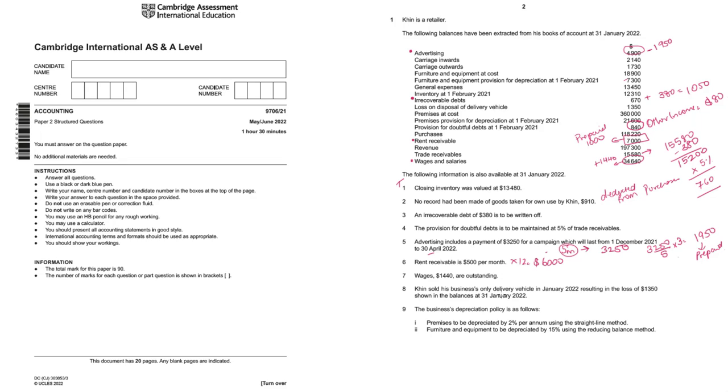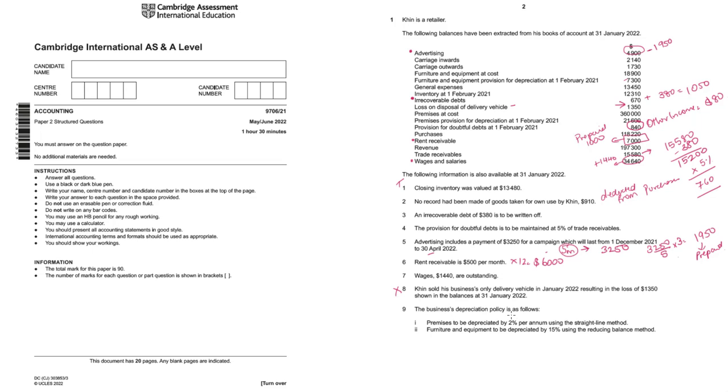Kin sold his business's only delivery vehicle in January, resulting in a loss of 1,350, shown in the balances at 31st January. The loss on disposal of vehicle is already shown here, 1,350. Basically all the entries of disposal are already complete. Even if they had not given this information, it would not make a major difference. You will treat this as an expense in the income statement.